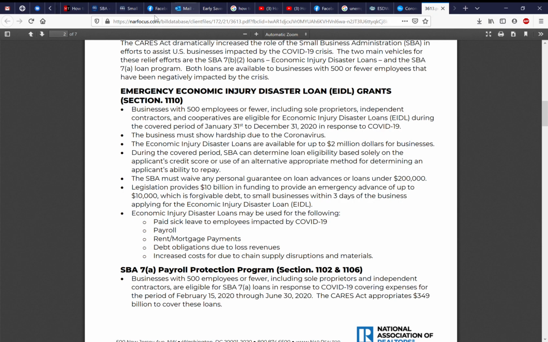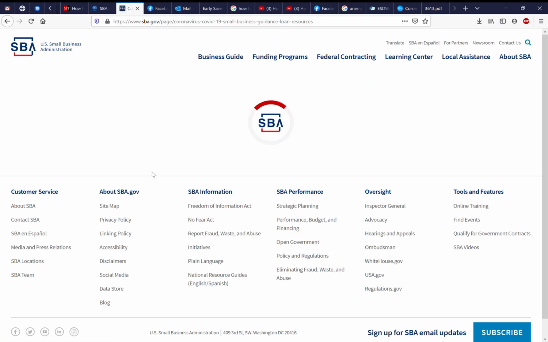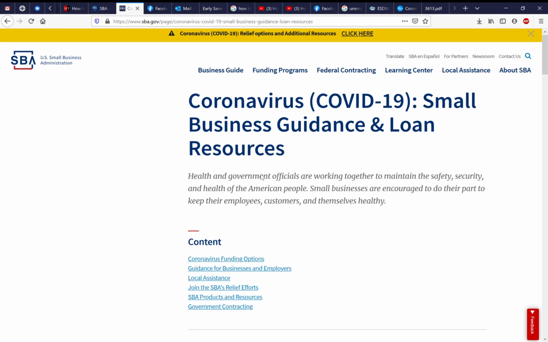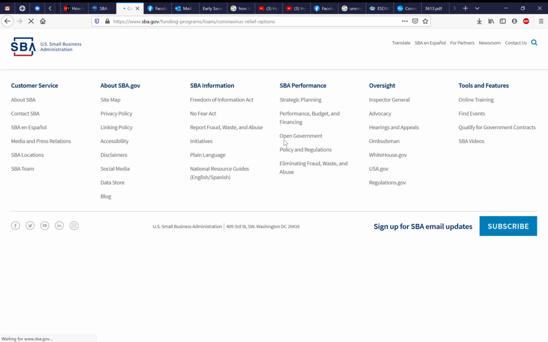So going back to the SBA's website, you go to SBA.gov and you're going to click on the top here which says additional resources. Once you click, it should load another page, and if you scroll down, we're going to click on coronavirus funding options. Click here to learn more about available SBA loan and debt relief options.